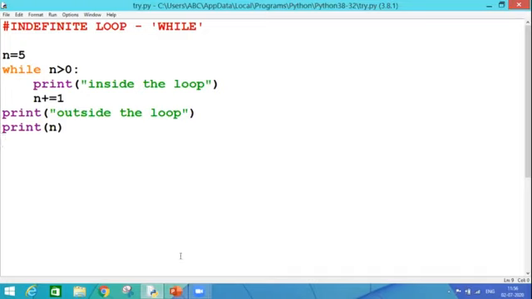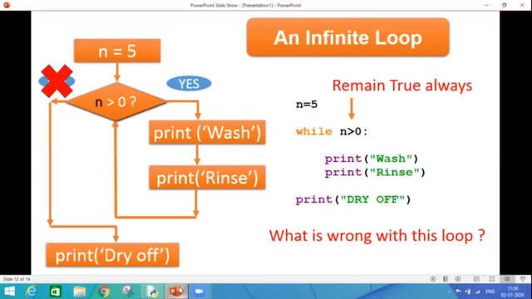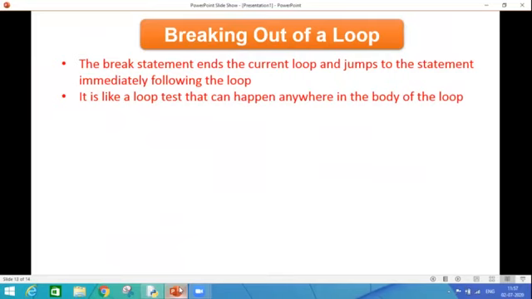Now let's move on. So here is my program which I have discussed right now, and the solution for the problem is a break statement. So let's discuss breaking out from a loop. Once I'm facing this kind of situation that my loop keeps on running and running and running, how to break it out? So here is the solution.